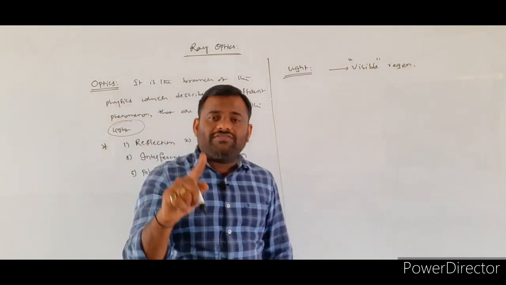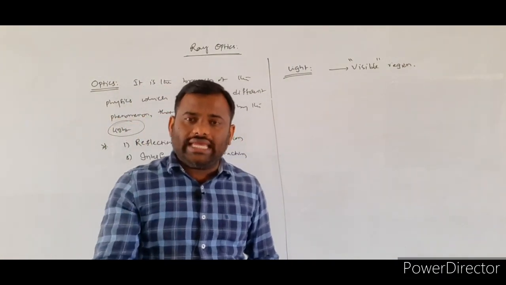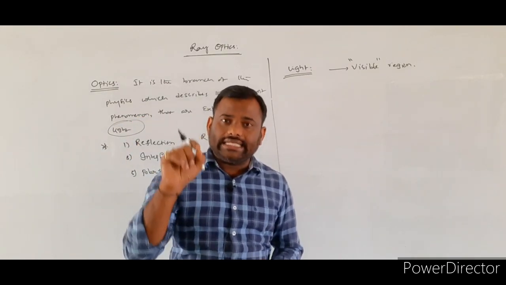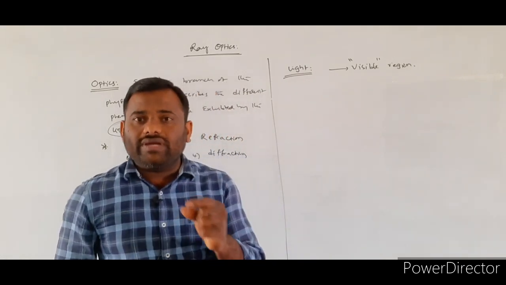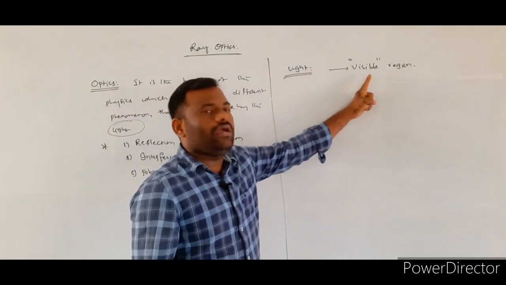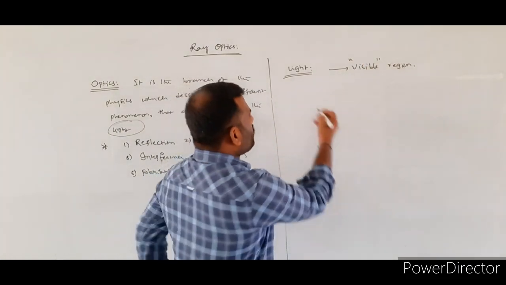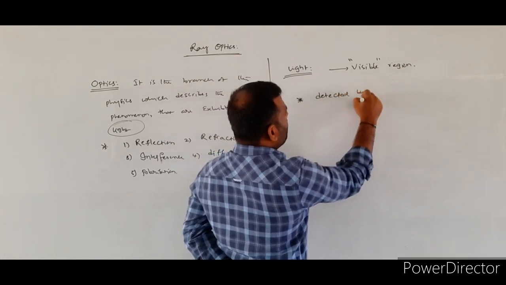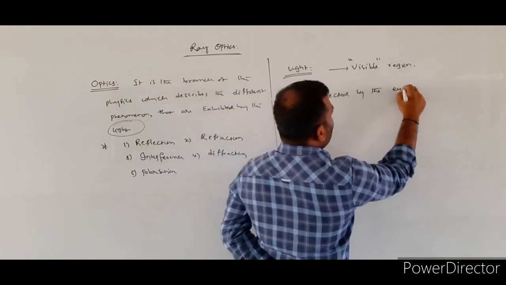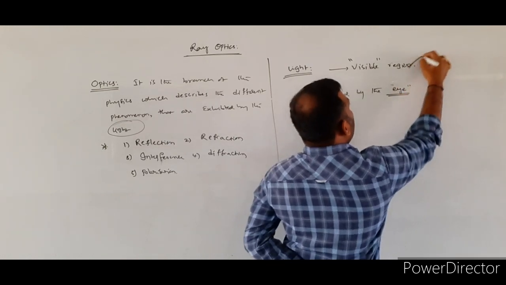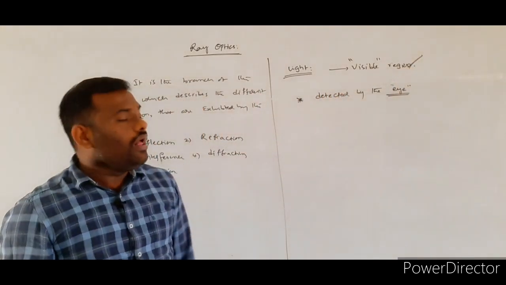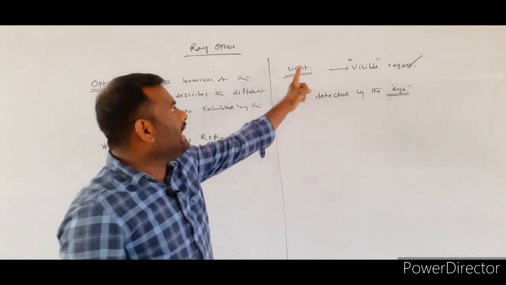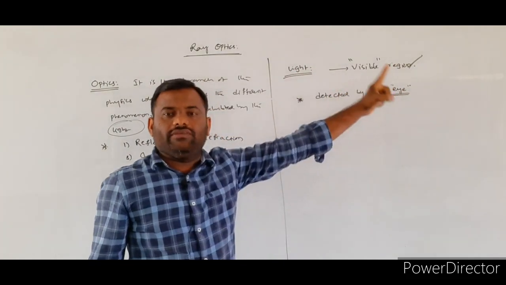Out of all the different electromagnetic radiation, only one region is detected by our human eye, and such a region is called the visible region. So this visible region will be detected by the human eye. That's why it is called the visible region. So whatever light we are talking about belongs to the visible region.